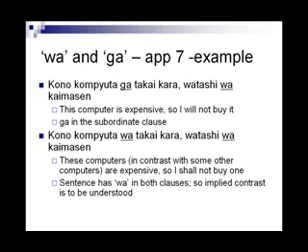Kono computer wa takai kara watashi wa kaimasen. These computers, like some other computers I can think of, are expensive, so I shall not buy one. This example used wa in both classes. This pattern is indicative of a contrasting situation. The translation and interpretation have to take cognizance of this implicit contrast.